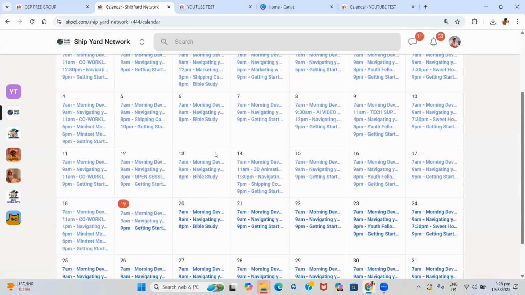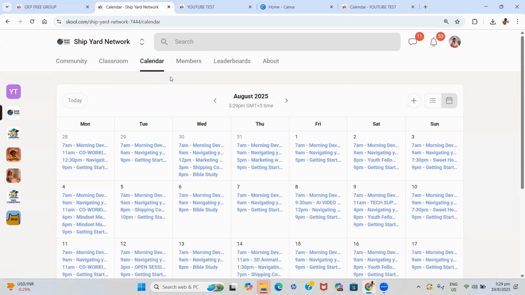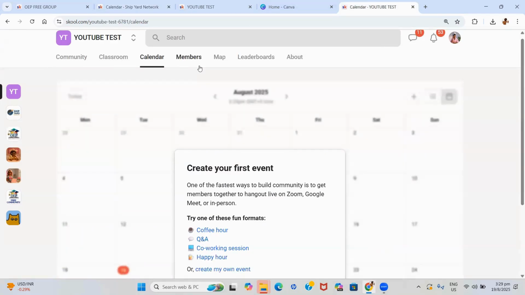This is our entire calendar now. So you will see events that have passed, events that are coming, and this is something that your members can also access. They're able to see the full month view of the calendar.